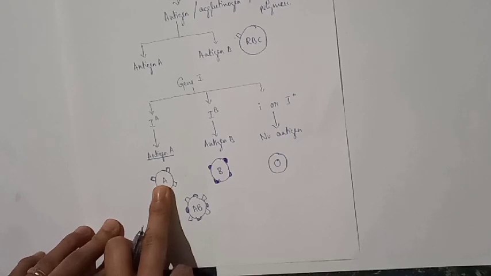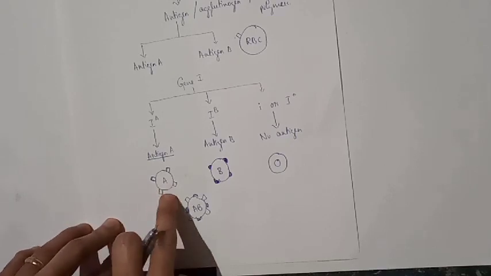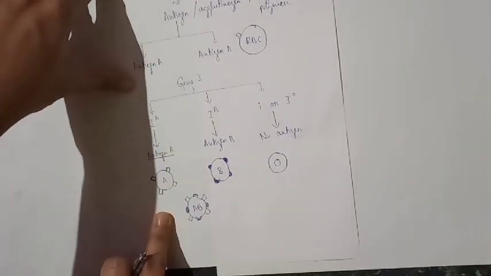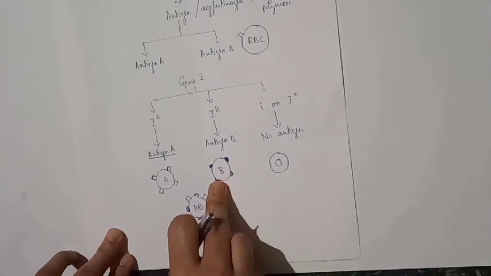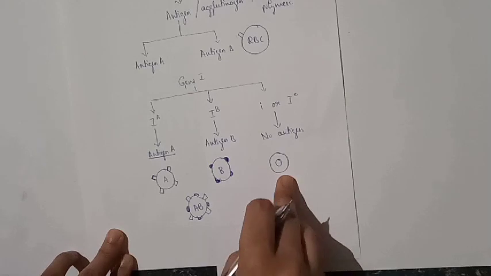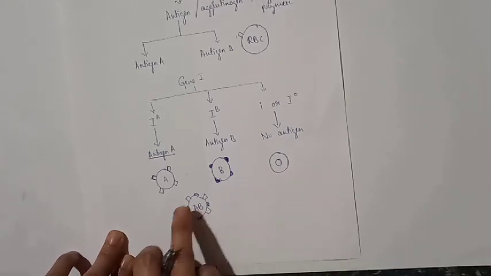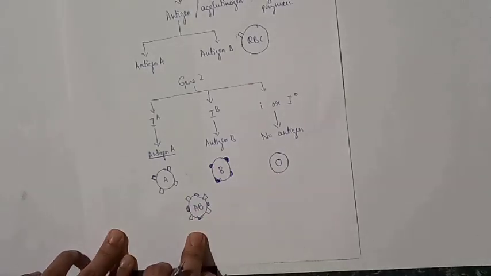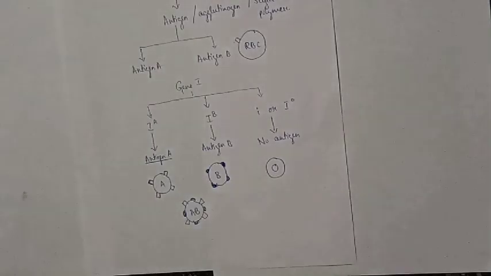Suppose on the surface of RBC, antigen A is present, then blood group A. Antigen B is present, then blood group B. Antigen absent, then blood group O. Both A and B antigens are present, then blood group becomes AB. Clear for you? These are the different kinds of blood group in human.